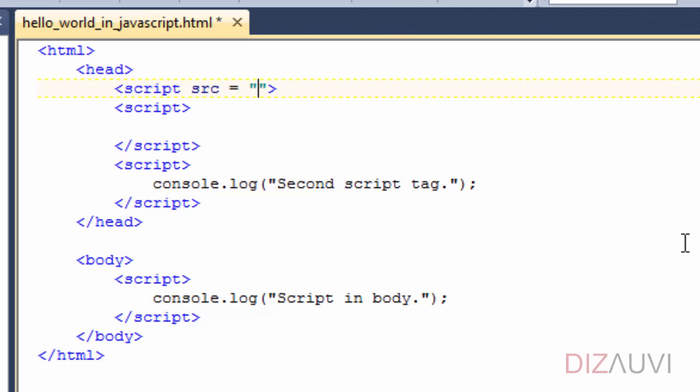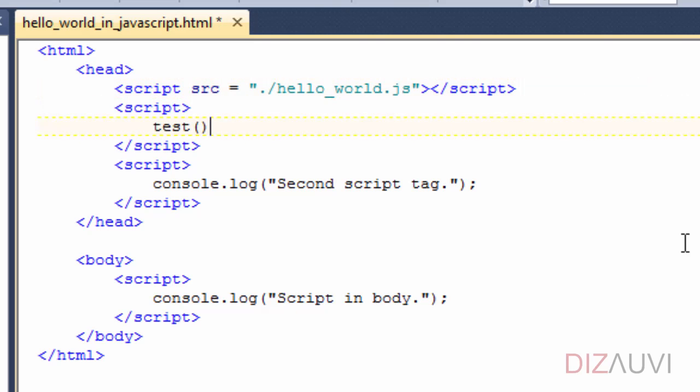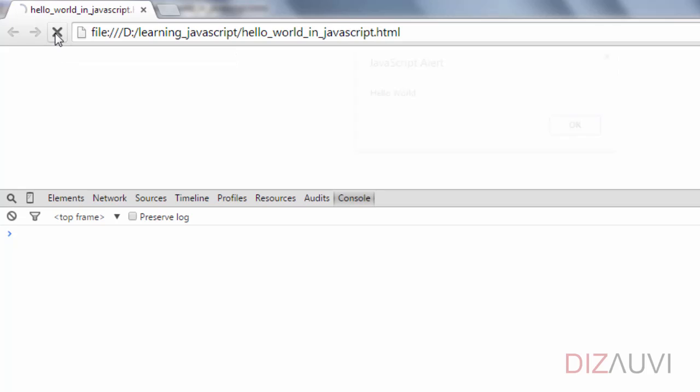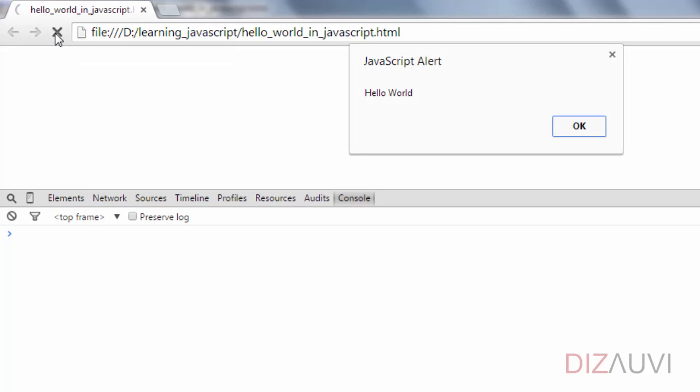Because we have kept the file in the same directory, we can just use the relative URL like this. So when the browser loads the HTML, it will load this file from the same directory. Let's refresh the browser and we can see the alert message pop up.